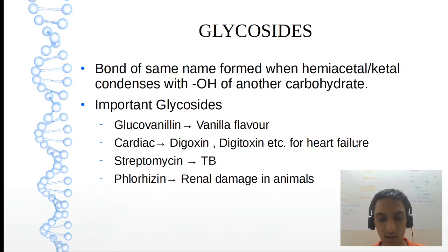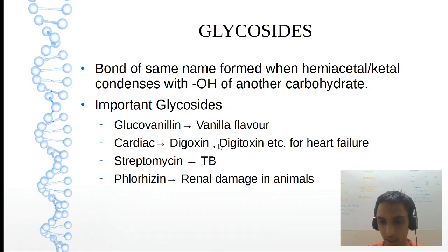These are used for heart failure. What this will do is block the sodium potassium ATPase pump and promote more influx of calcium. Why do we need calcium? Because the heart muscle needs to beat. The sarcoplasmic reticulum in the muscle requires calcium for its action. Then streptomycin for TB, that is tuberculosis, and fluorizin.